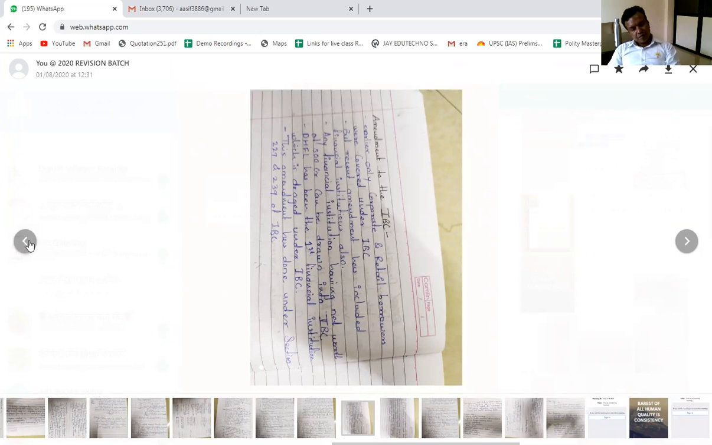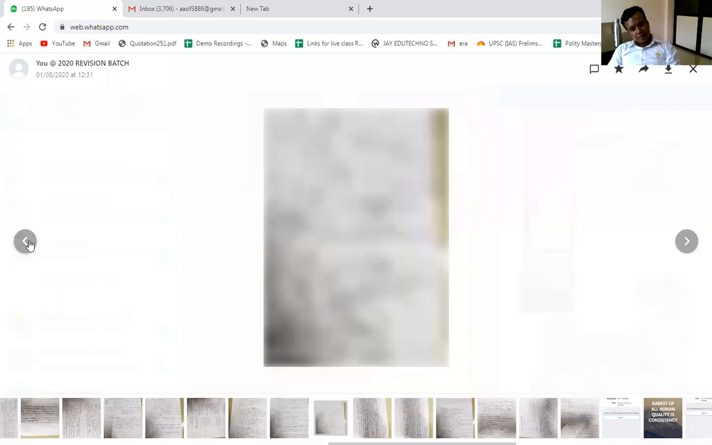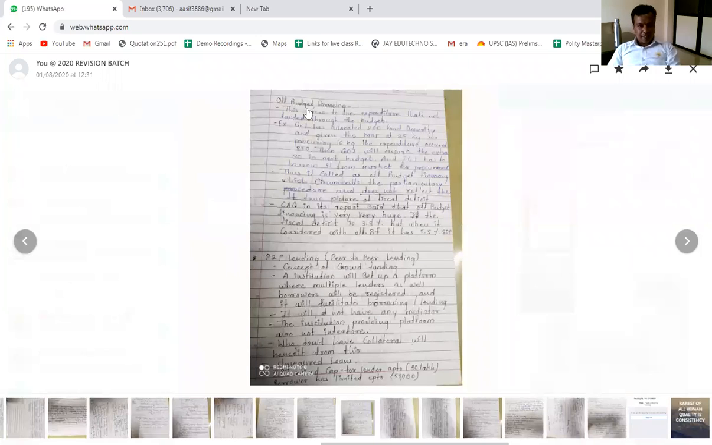Next, off budget financing. Off budget financing means what? Zainab, you asked me a question yesterday, right? What is interim budget and what is this? So off budget financing means what?